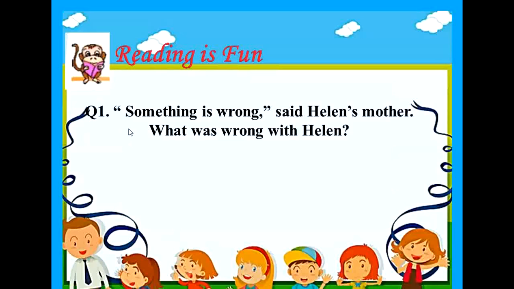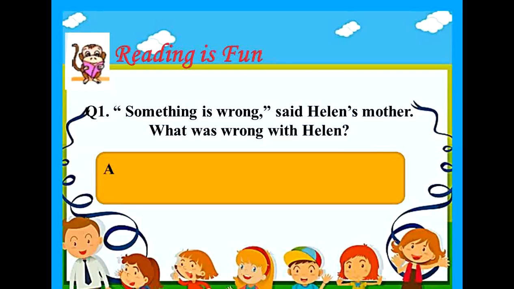The first question here is, something is wrong, said Helen's mother. What was wrong with Helen? Children, from the lesson we learned that after Helen's illness, she could not hear or see. So this is what was wrong with Helen. We can frame our answer.